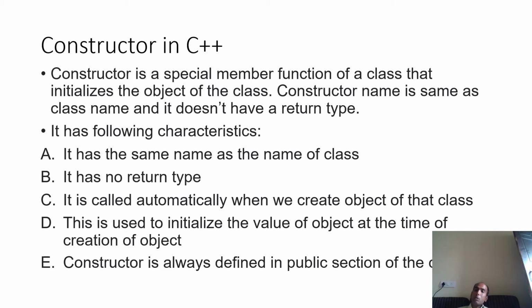You are going to create the object outside the class, and if you define the constructor as private, it will not get called. The compiler will generate an error. So a constructor is always defined in the public section of the class.